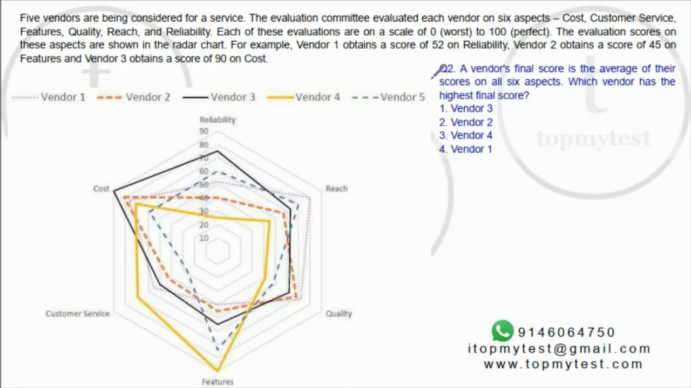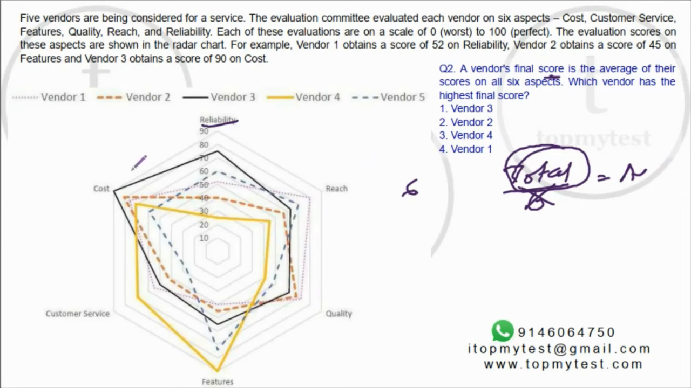Question number 2. It says a vendor's final score is the average of the scores across all 6 aspects. Which vendor has the highest final score? Now, all these vendors have 6 scores, right? And all the scores have the same weightages. Nowhere does it say that reliability has more importance than cost, or reach has lesser importance than customer service, etc. So all you need to do is take the total, divide by 6. That will be the average for each of them. So instead of dividing it by 6, whichever vendor has the highest total will also have the highest average. Right, that is what one needs to do.